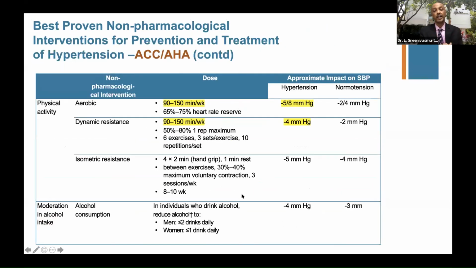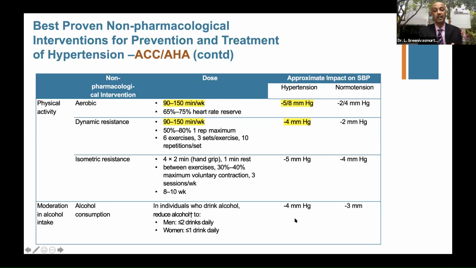And yesterday, Dr. NK Singh very elegantly alluded to exercise. Even a small bout of intense exercise can give rise to so many physiological benefits. Even in diabetes, he showed us. And this is the relevance of aerobic exercise, 90 to 150 minutes per week, that means about 20 to 30 minutes per day, itself will give them 5 to 8 millimeters reduction of mercury. Again, the onus is on us that we do not emphasize the importance of this to our patients. And alcohol consumption reduction, less than 2 drinks.